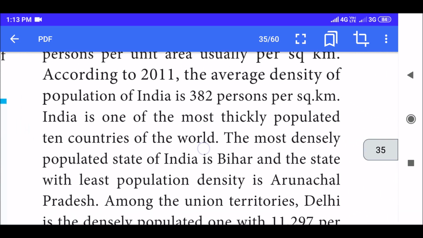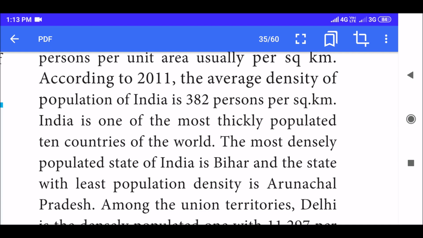According to the 2011 census, the average density of population of India is 382 persons per square kilometer. India is one of the most thickly populated 10 countries of the world. The most densely populated state of India is Bihar, and the state with least population density is Arunachal Pradesh.